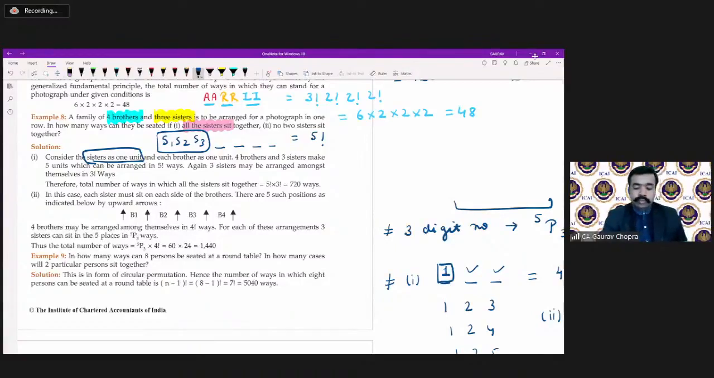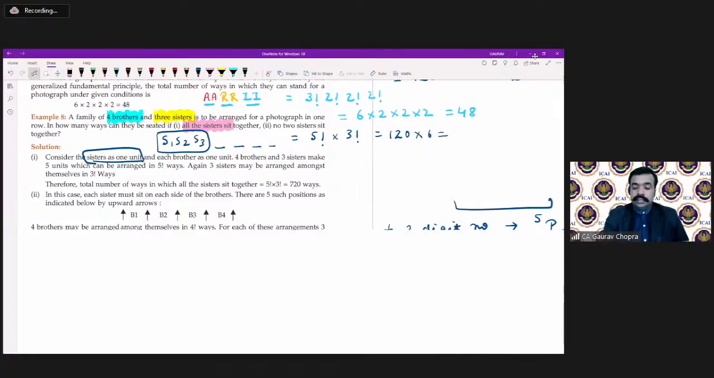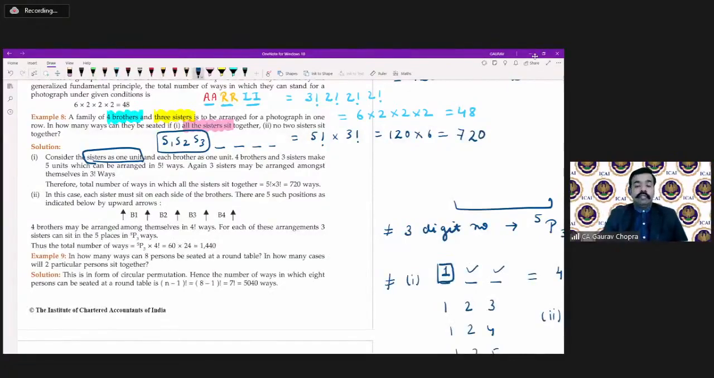So what we have to do is multiply it by 3 factorial. So 5 factorial multiplied by 3 factorial. How much are we getting? 5 factorial is 120 and 3 factorial is 6, so that is 720 ways. So in 720 ways, they can arrange themselves where all the sisters are sitting together. Whenever there is a condition of sitting together, we have to form a group and make it a single unit.